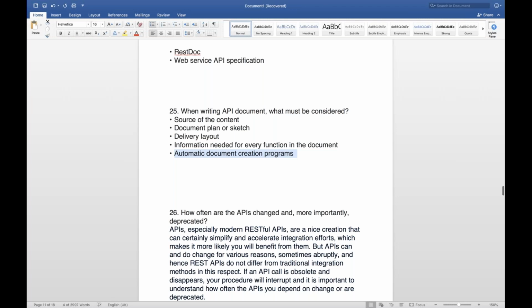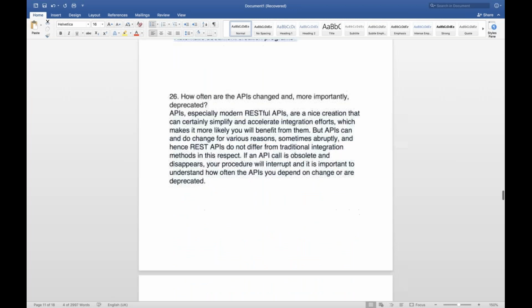Okay, so the next question is how often are the APIs changed and more importantly deprecated? It's a very basic question. You never know because APIs are getting changed in your project on the basis of the new requirement. Maybe today you are only passing, let's say you want to create some account, you are only passing 4 parameters as a JSON payload, but tomorrow you want to add some more parameters, right?